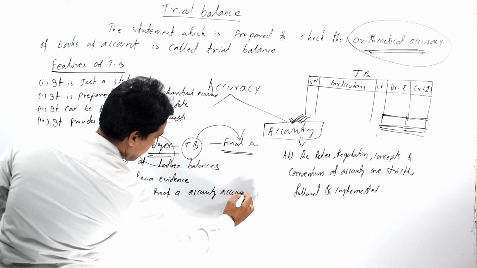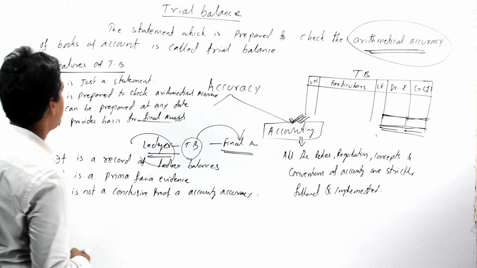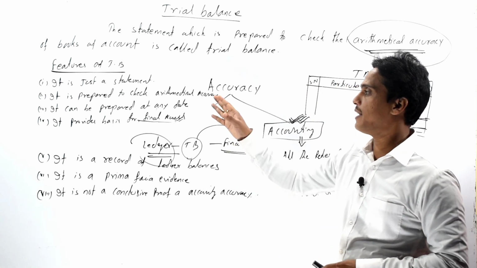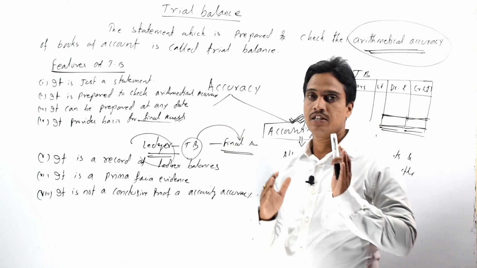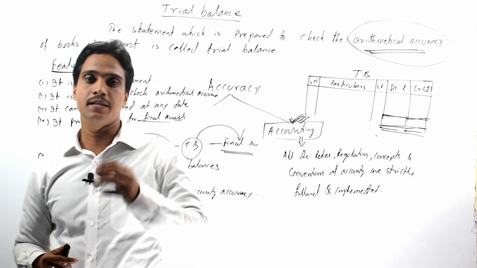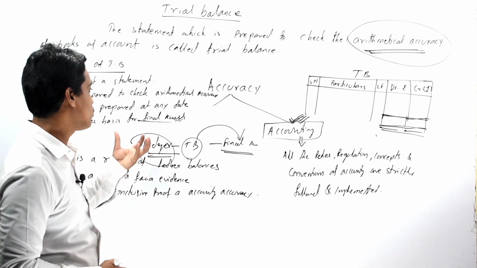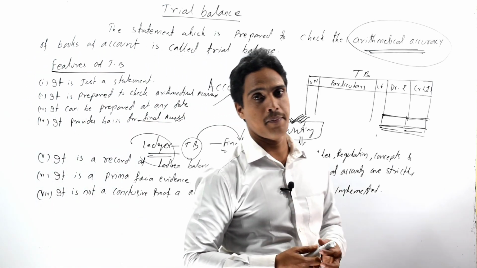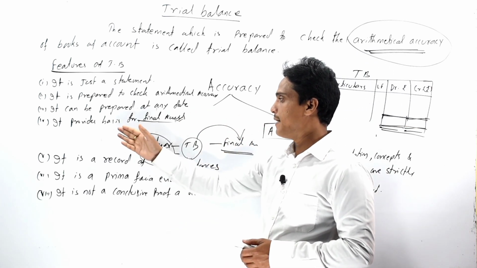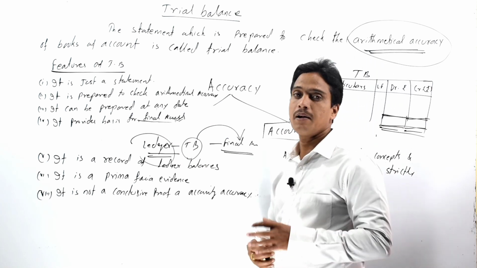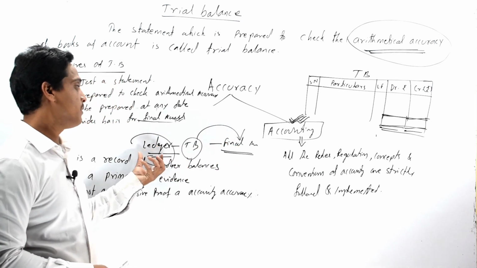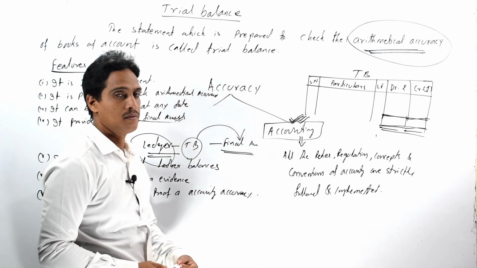So let's repeat again the various features of our trial balance. It is just a statement, and generally it is prepared to check the arithmetical accuracy of the books of account, and it can be prepared at any date, and it provides a basis for preparing our final account. So it is considered as a connecting link between ledger and final account.